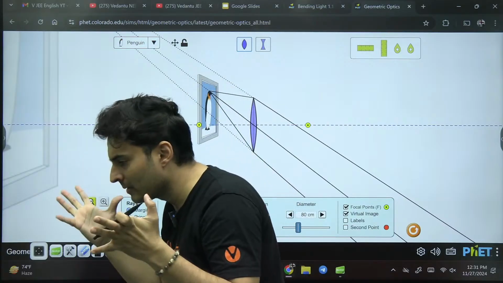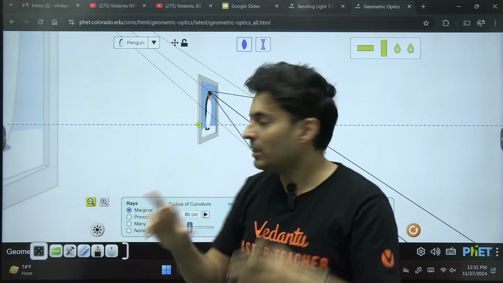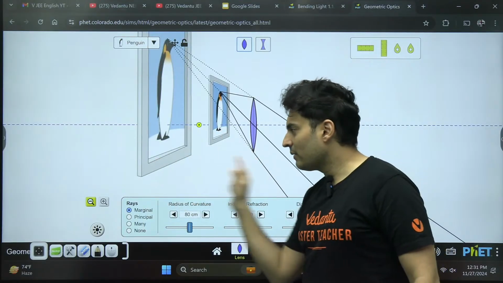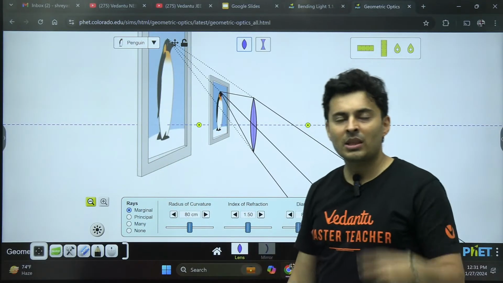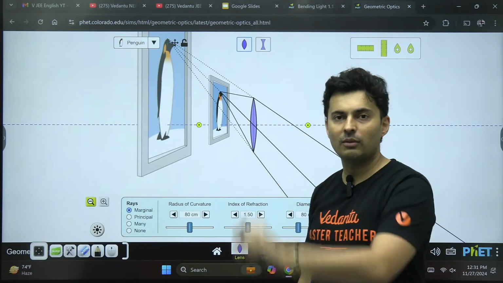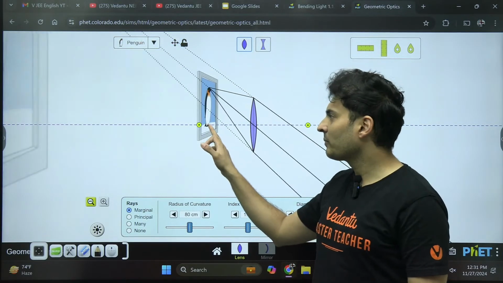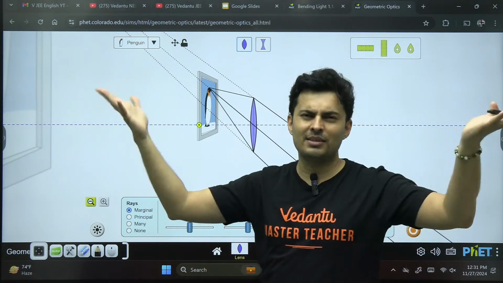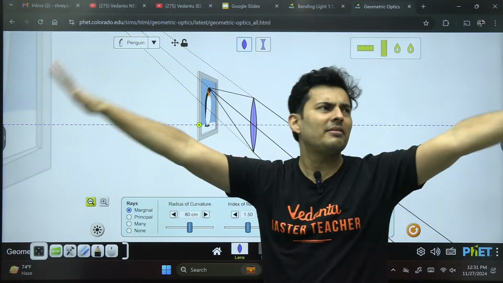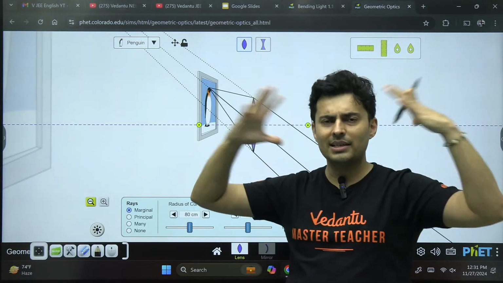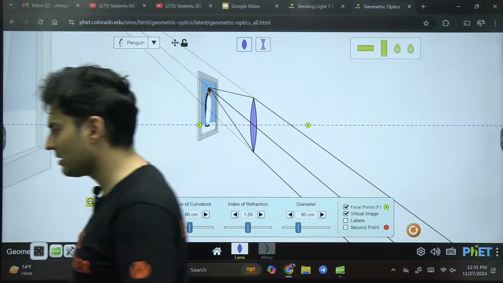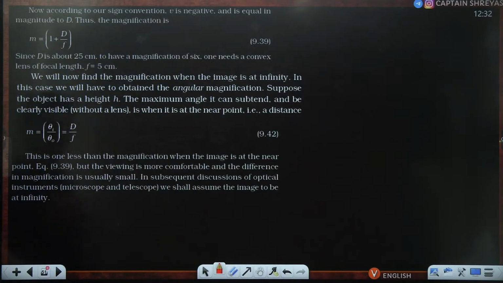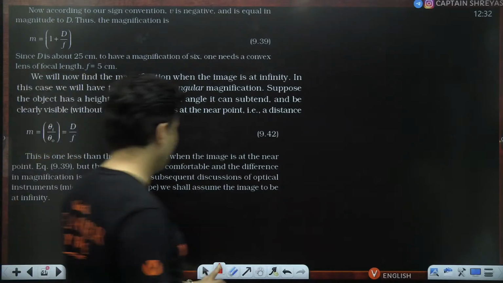Is this clear? Least distance of distinct vision arrangement is where the image is at 25 centimeters approximately. That is called the least distance of distinct vision arrangement. This one, when the image is really, really far, that is usually called normal vision. Normally, when you are seeing things far away, your eyes are relaxed, at peace. So that is normal vision. So in both the cases, the magnifying power has been defined.